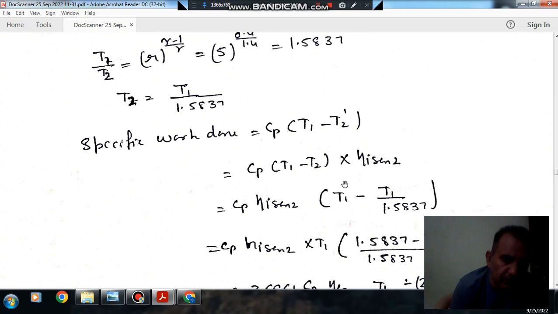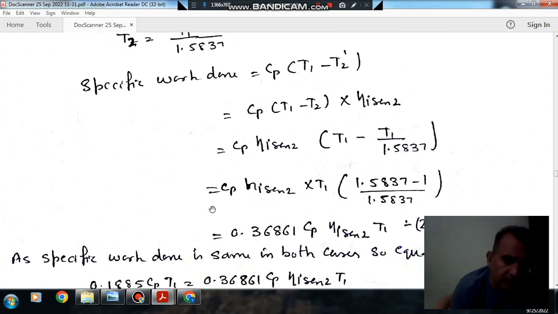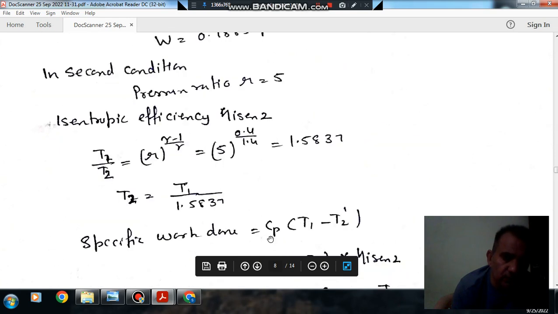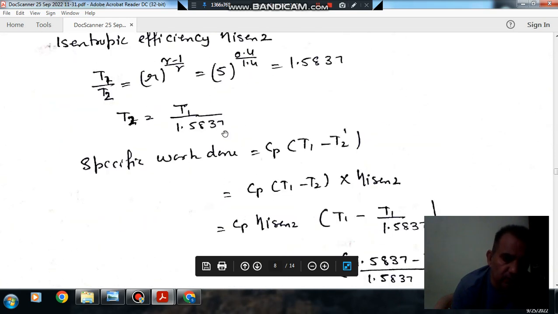Now putting the value of T2 and the value of isentropic efficiency beta isen 2, the specific work done comes out as 0.36861 Cp beta isen 2 into T1. So this is equation number 2, and the earlier one is equation number 1.